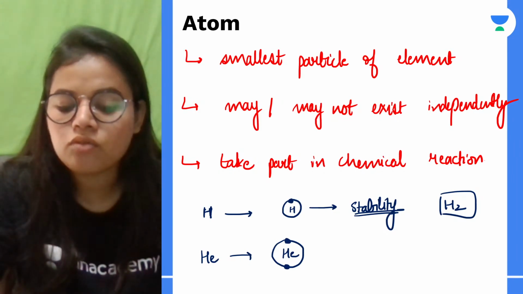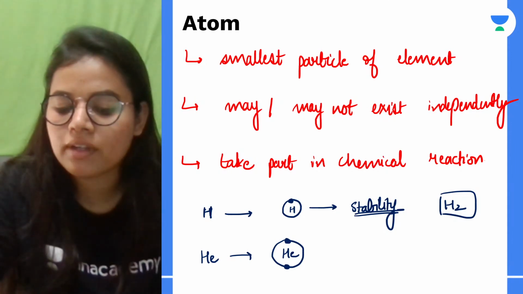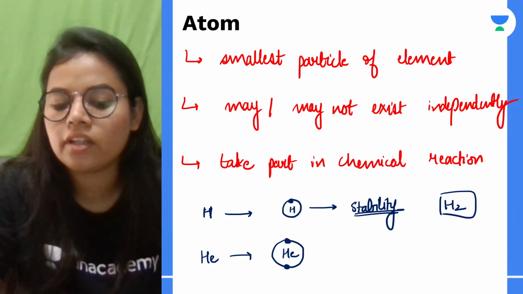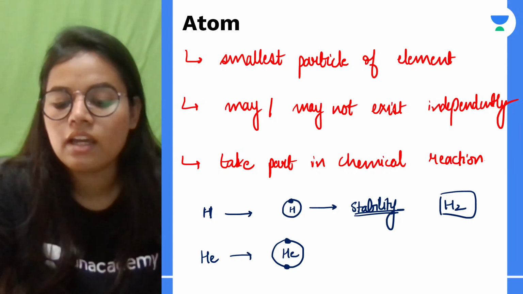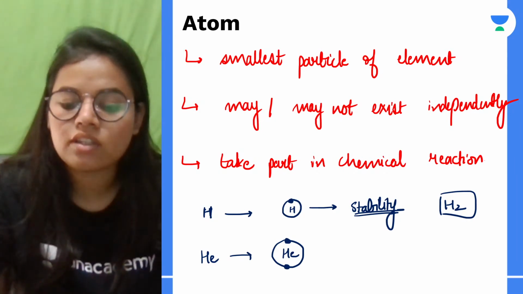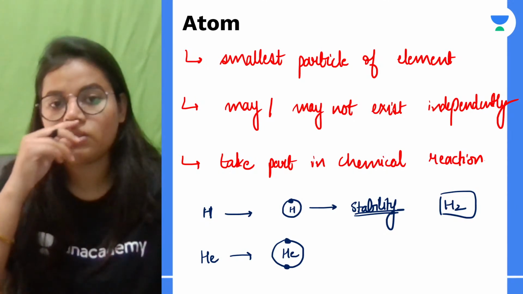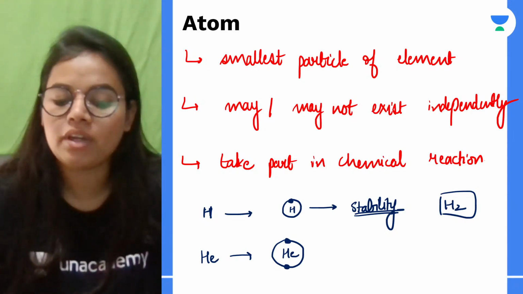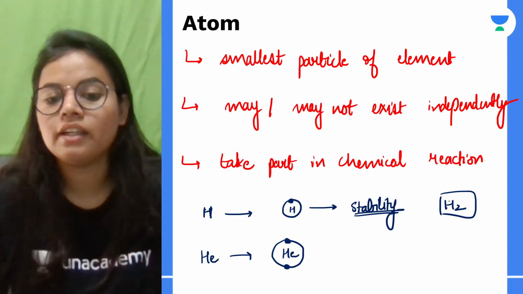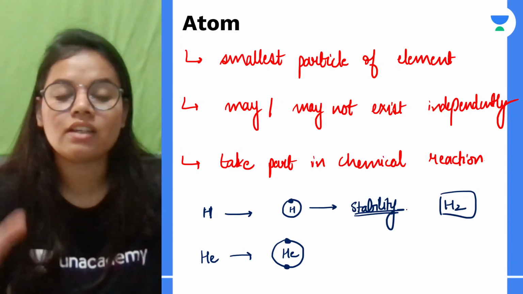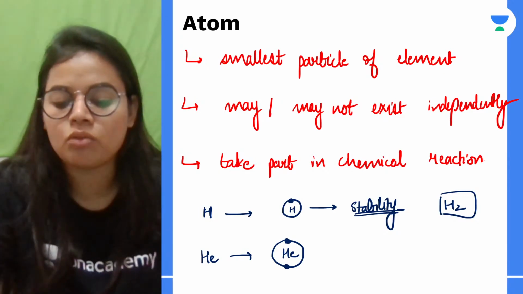So what is the reason for this being existing independently? It is the stability, right? Okay, so if the question is asked why hydrogen is not existing independently, the main reason will be that it is not stable because it has got only one electron in the outermost shell.